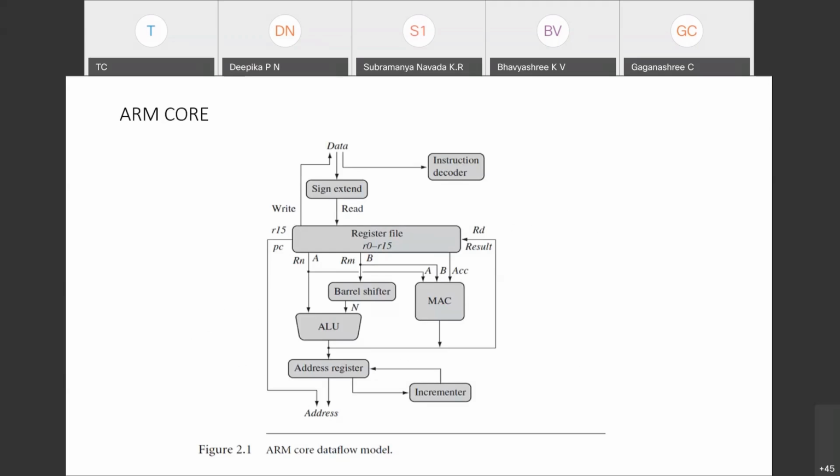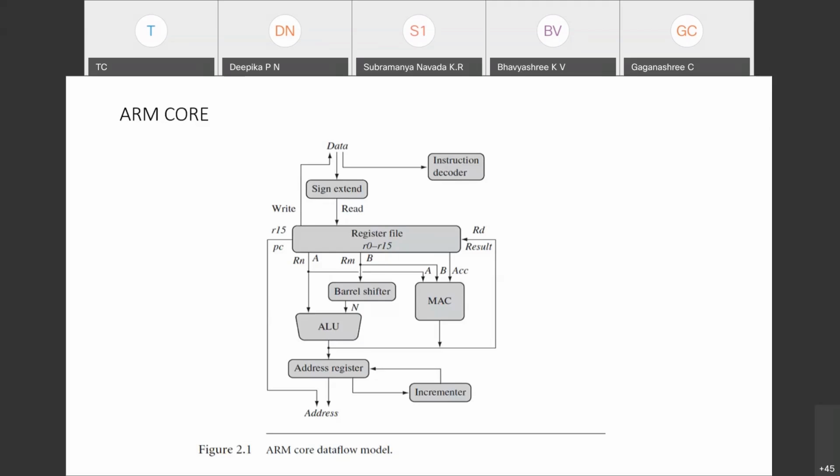Now if you see the ARM core processor, it's very, very simple. Quickly understand how you are going to draw the block diagram. This is the block diagram you are going to write in your exam and explain. How exactly does it happen? Very simple. The outside world is not visible to us in this block diagram. The ARM core processor is nothing but the connection of all these functional blocks, shown in the block diagram, with lines called data buses.